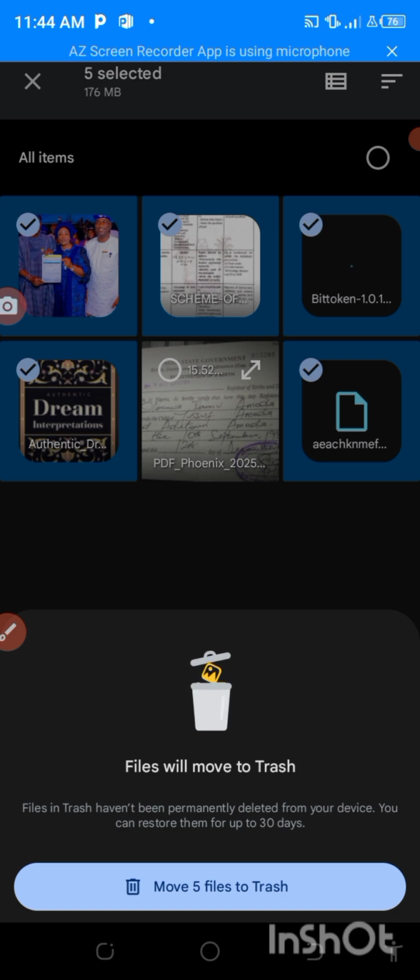The file will move to trash. Any file that moves to trash will spend 30 days before it is deleted permanently. But let's assume you want to get more apps on your phone, so you can go there to delete it permanently.